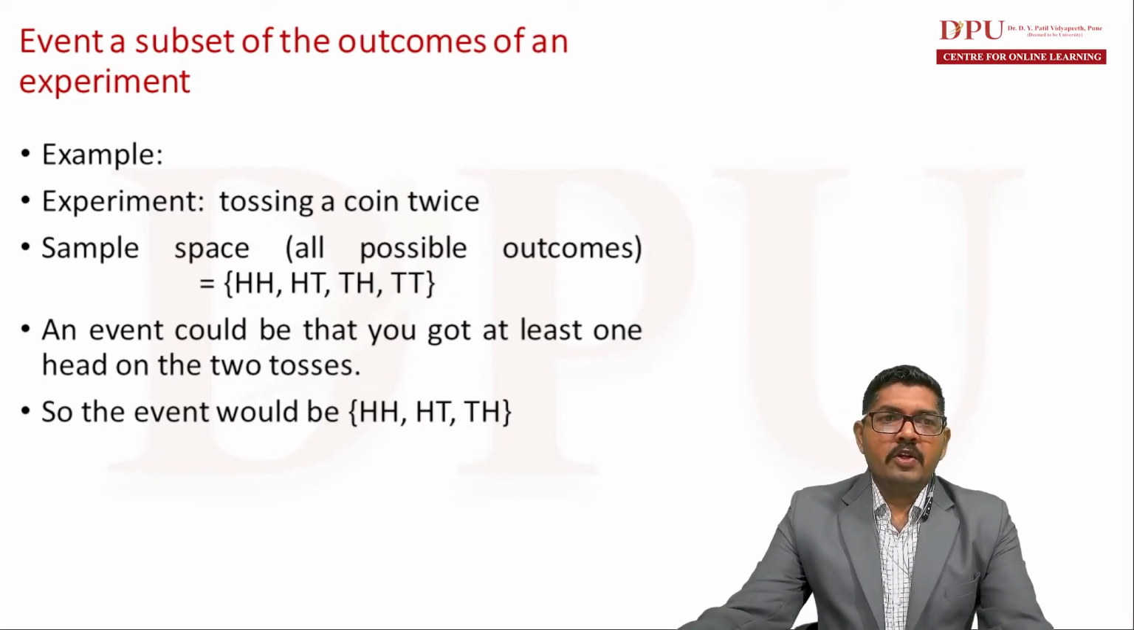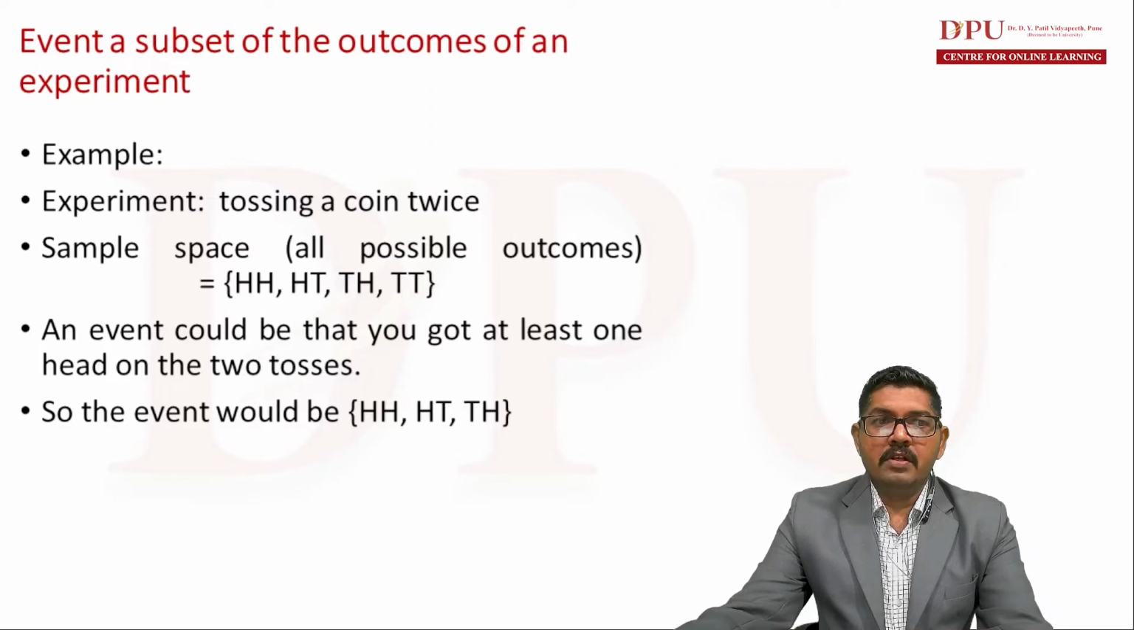Event, a subset of the outcomes of an experiment. Now what is an event? We understood what is probability. Probability is how frequently we expect different outcomes to occur. Then we discussed what is an experiment. An experiment is something which is capable of replication of outcomes under stable conditions. Then we learned what is a sample space. Now we are studying what is an event. An event is a subset of outcomes of an experiment.